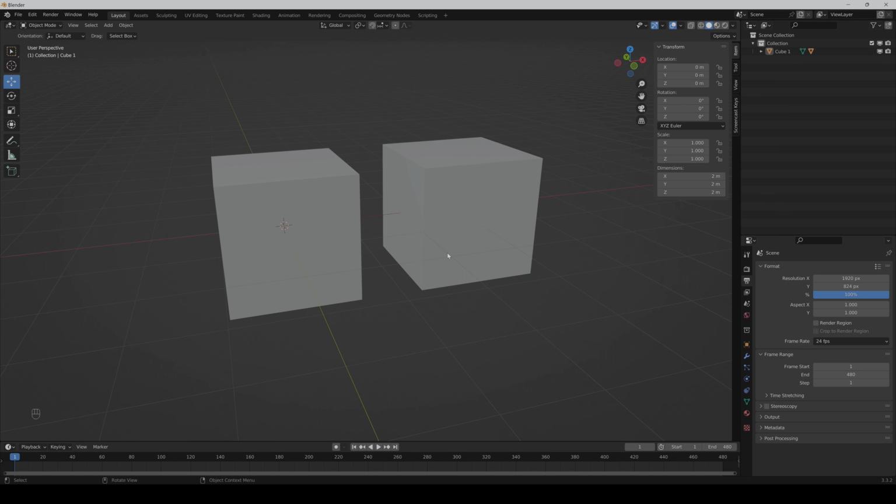To unparent it, just select both again and press Alt P instead of Ctrl P, and now you can say clear parent.